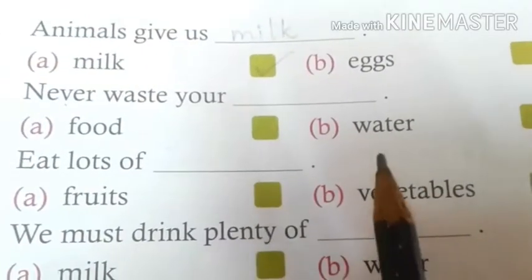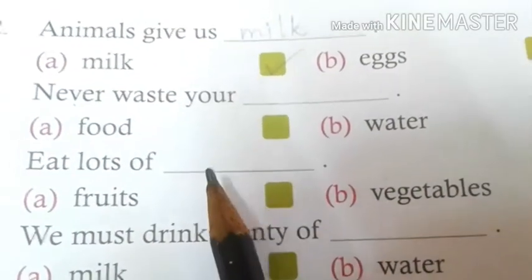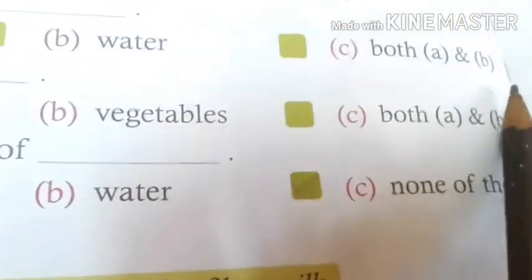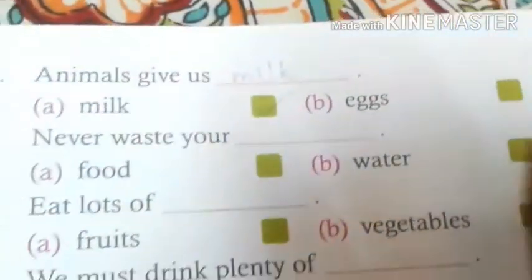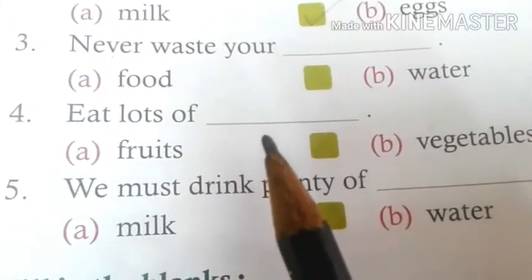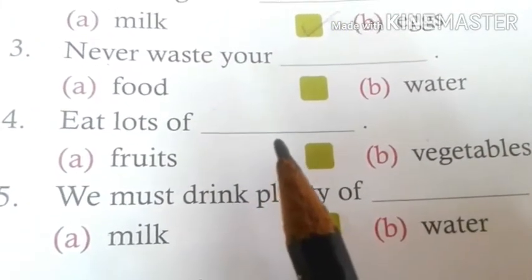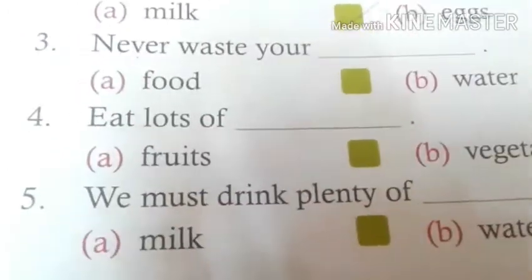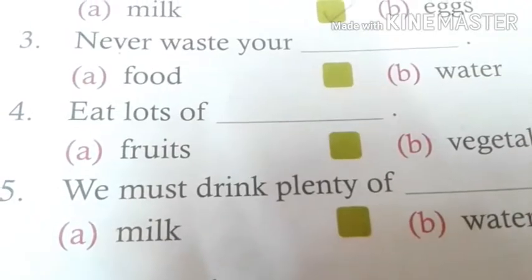It completes the sentence. Number 3, never waste your dash. So A is food, B is water and C is both A and B, that is both food and water. So we know that we should not waste our food as well as we should not waste water. So never waste both food and water.